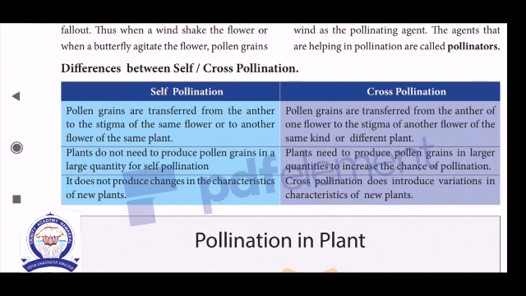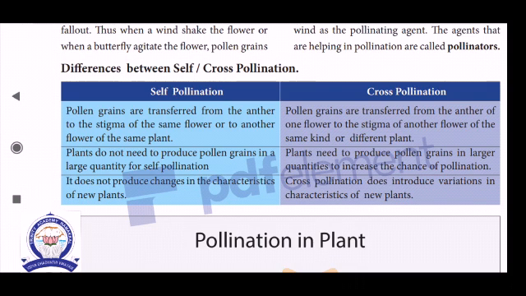See, first of all, self-pollination. First point, the pollen grains are transferred from the anther to the stigma of the same flower or to another flower of the same plant. Already told, that is called self-pollination. Then cross-pollination: pollen grains are transferred from the anther of one flower to the stigma of another flower of the same kind or a different plant, called cross-pollination.